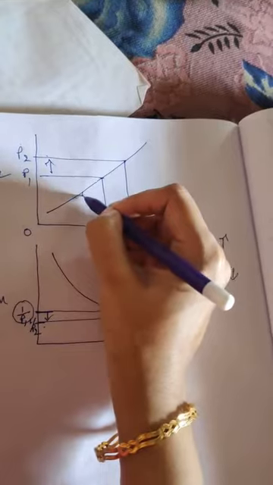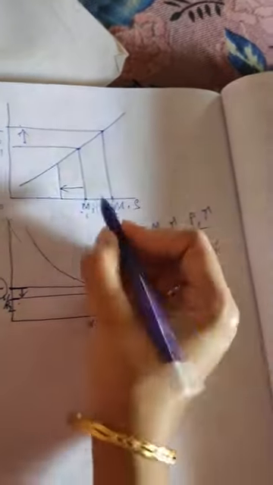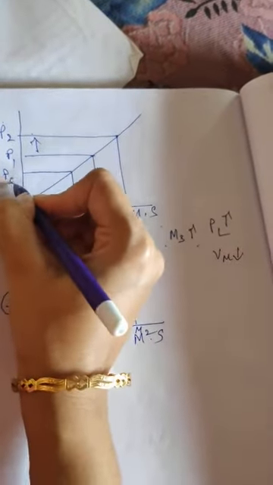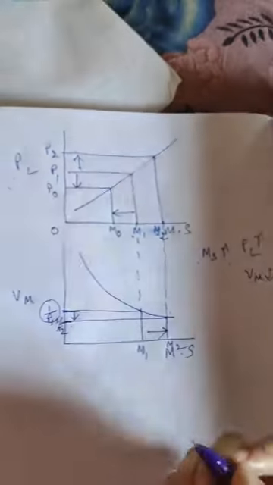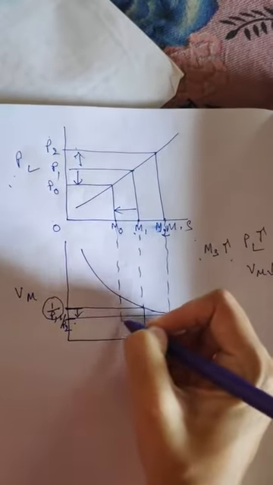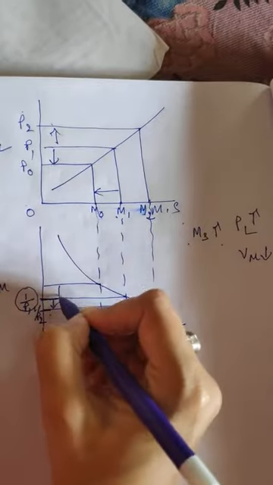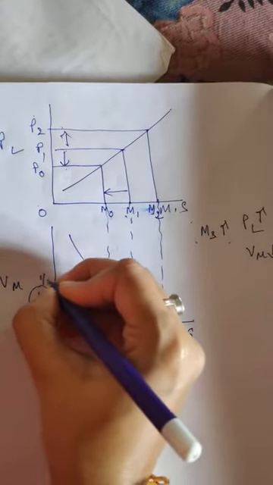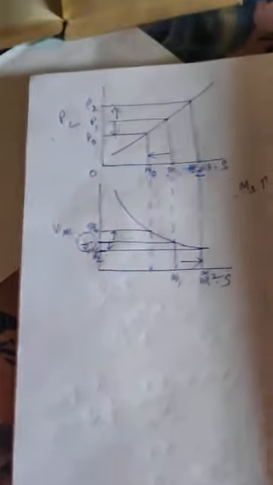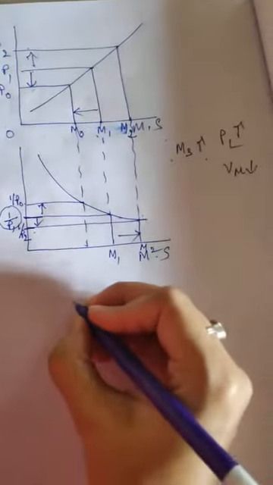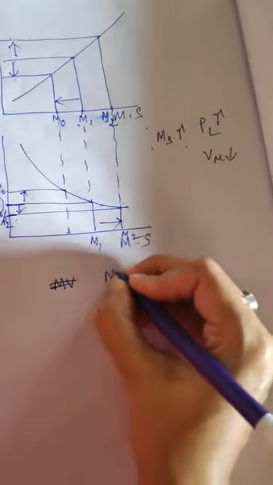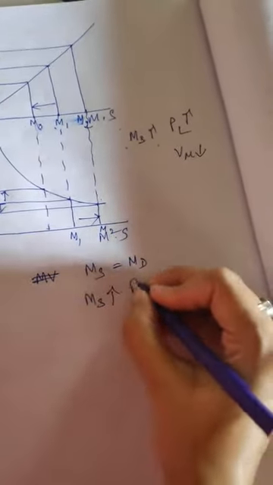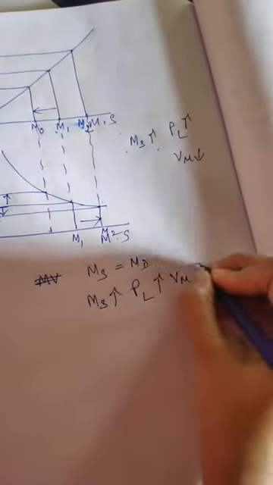Similarly, if the money supply in the economy decreases from M1 to M0, then the price level is bound to decrease to P0. Earlier it was P1, now it is P0. With this money supply, the value of money will increase. That is, if the price level decreases, then the value of money increases to 1 by P0. From this, it is clear that if money supply is not equal to money demand, that is, if money supply in the economy increases, then the price level will increase and the value of money will decrease.